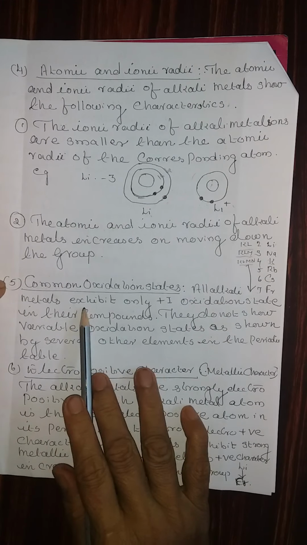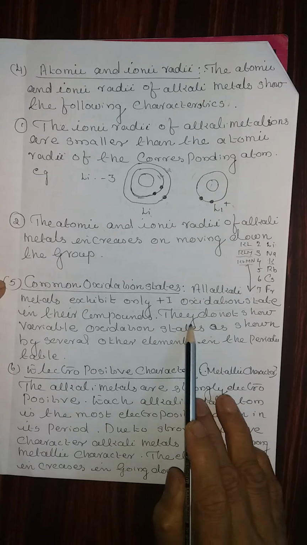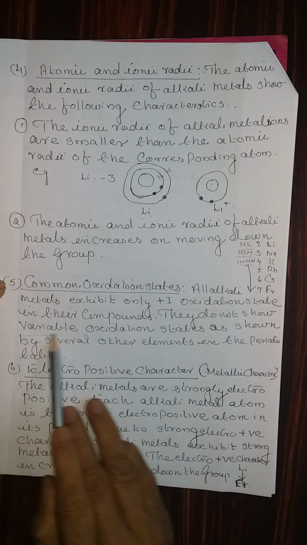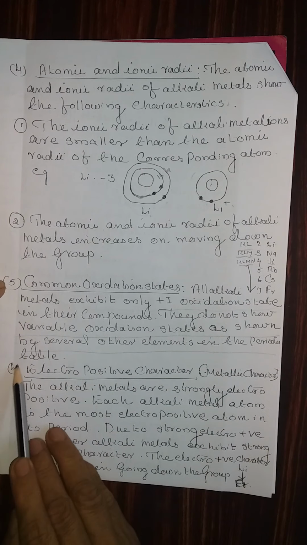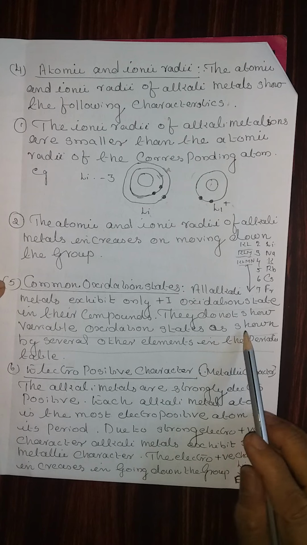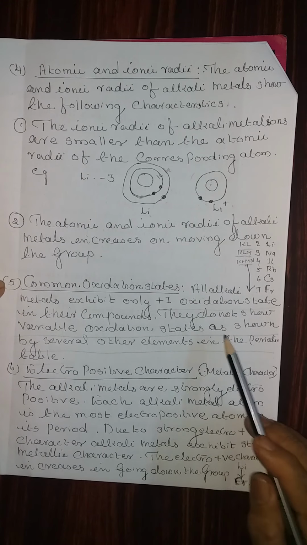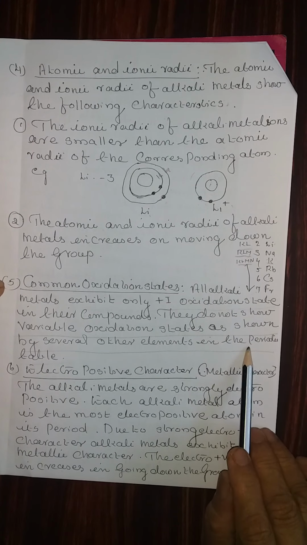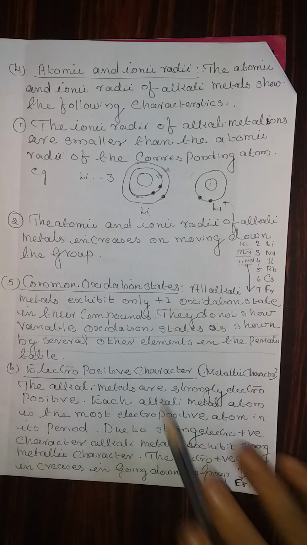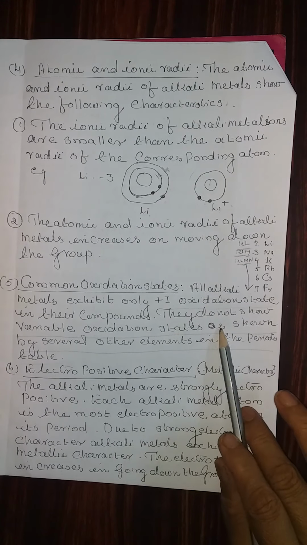Fifth point, common oxidation state. Alkali metals exhibit only +1 oxidation state in their compounds. They do not show variable oxidation state as shown by several other elements in the periodic table. Many elements show variable valency, like ferrous, ferric, or gold, aurous, auric, but these alkali metals will never show variable valency. True or false statements are given based on this.